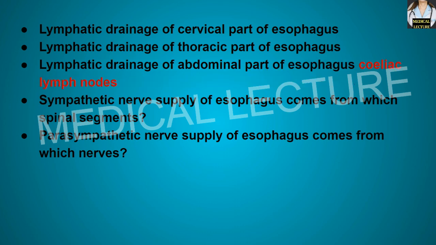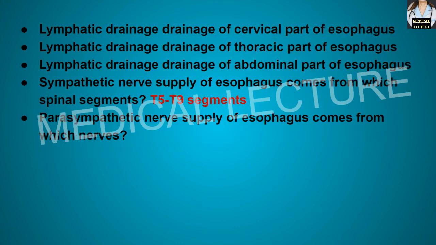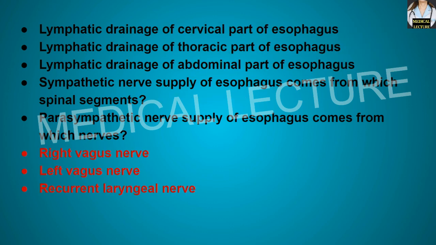Sympathetic nerve supply of the esophagus comes from which spinal segments? It comes from T5 to T9 spinal segments. Parasympathetic nerve supply of the esophagus comes from which nerves? It comes from the right vagus nerve, left vagus nerve, and the recurrent laryngeal nerve.